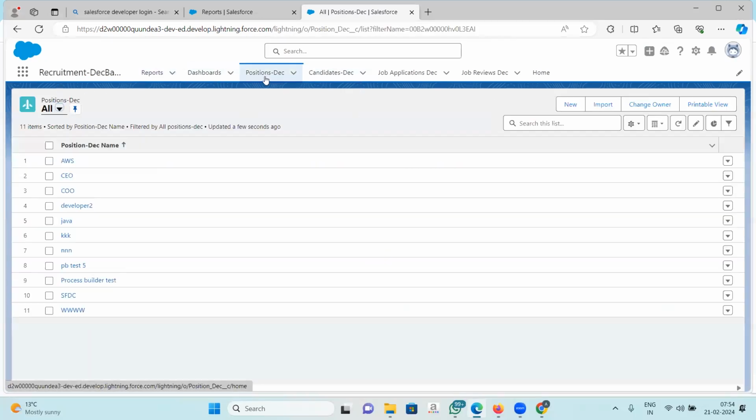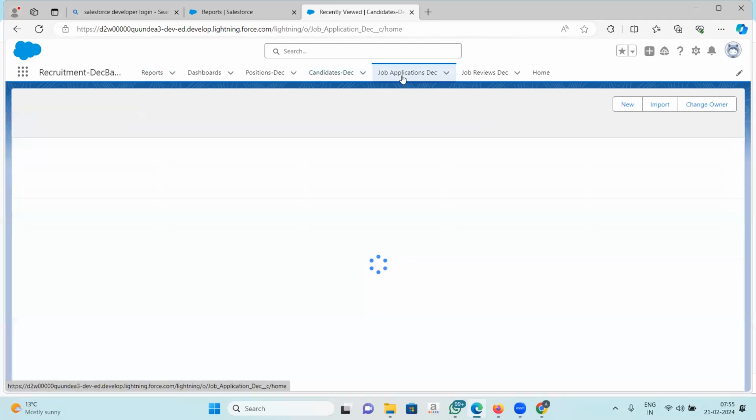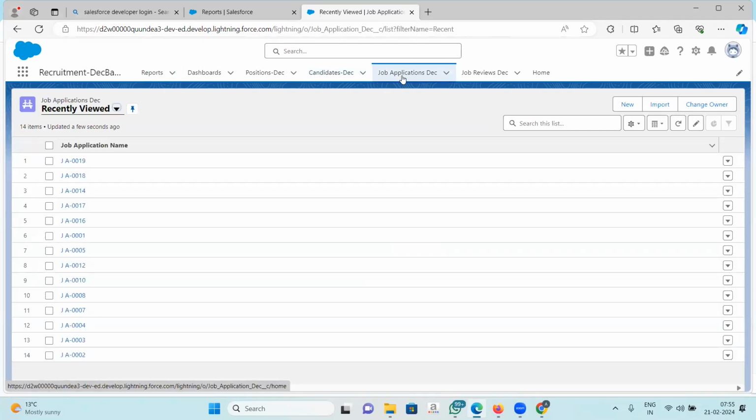This is my positions that are open in the organization. This is the database that holds my candidate details. This is the database that holds my job applications. So we will be learning how to create this application and how to add functionalities to it.